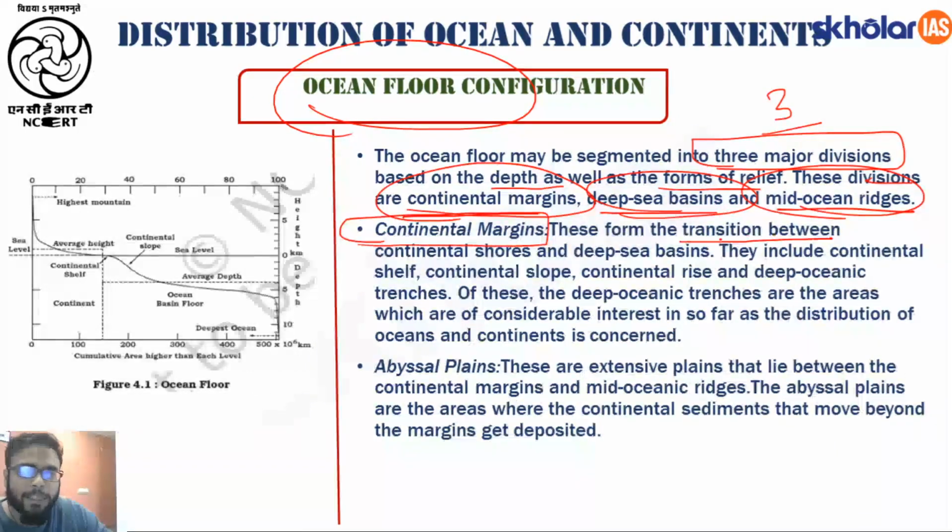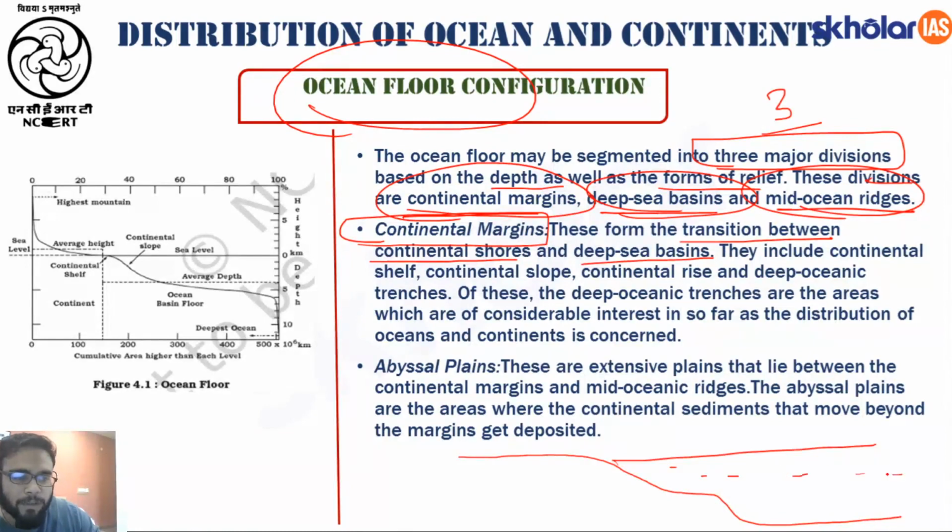So these form the transition between the continental shores and the deep sea plains. Okay, now here we have a continent. As we move down, this is how it looks. Here we have the water. This is the ocean. This is the continent. As we move from the continents towards the oceanic area, we find different layers. The first one is called the continental margin. Let us understand this continental margin. Your continental margin mostly includes the continental shelf, the continental slope, and then the continental rise.